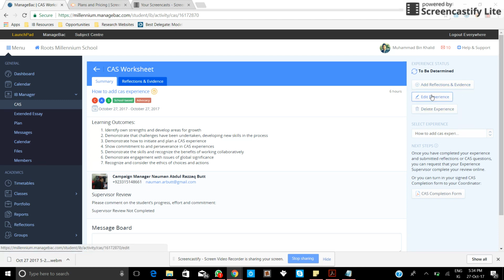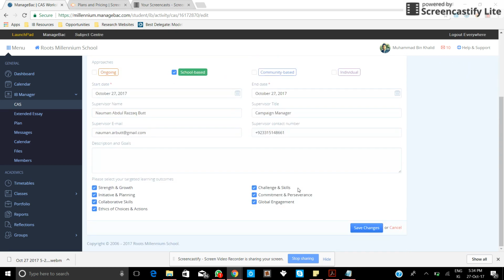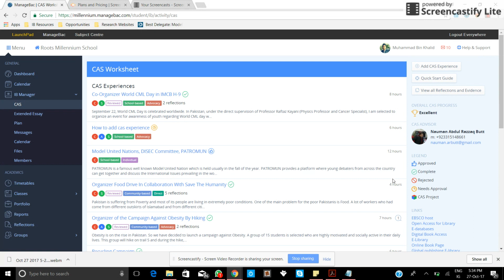There will be an option available here for edit experience. You can edit it and add whatever you want to. For example, if you need to change the description, the hours, anticipated hours, and anticipated goals, you can do whatever you want to. Once the CAS coordinator approves that experience, then you cannot change those hours, that experience description and goals. I will come upon it later, how you can change the hours and the anticipated hours if you have added the experience and it has been approved. So once it is approved, you cannot edit the experience.